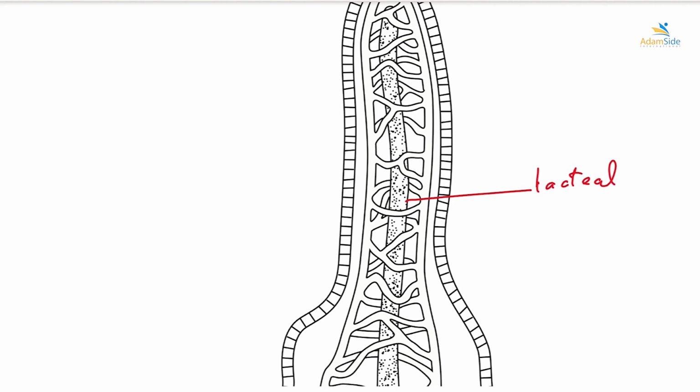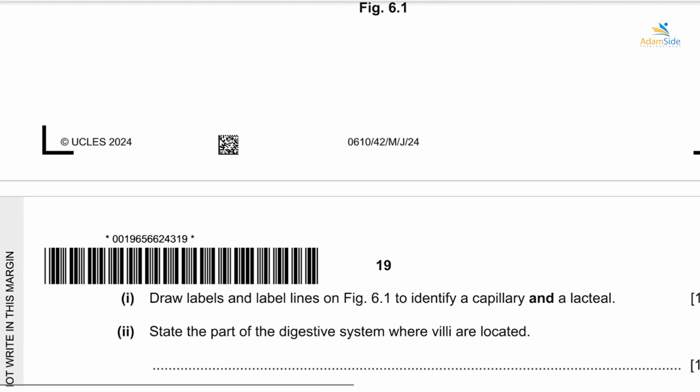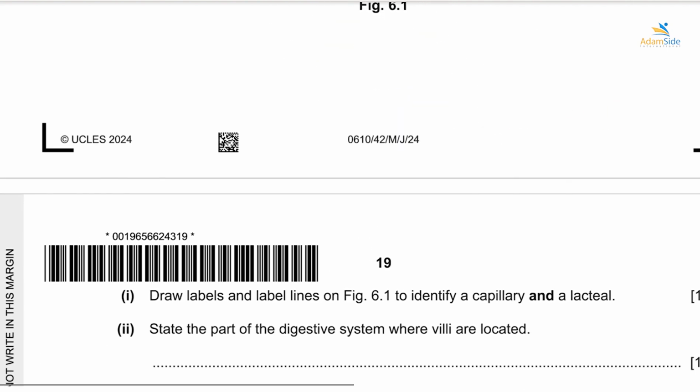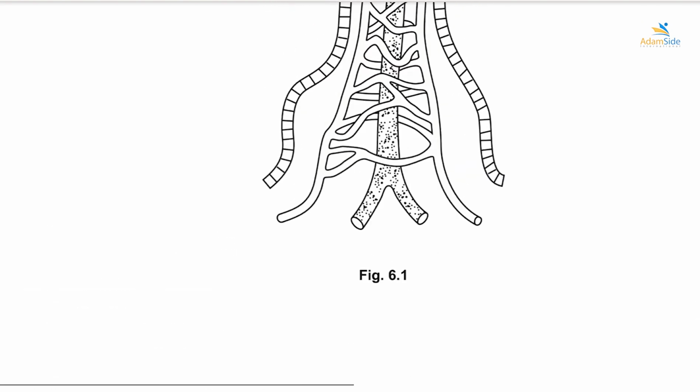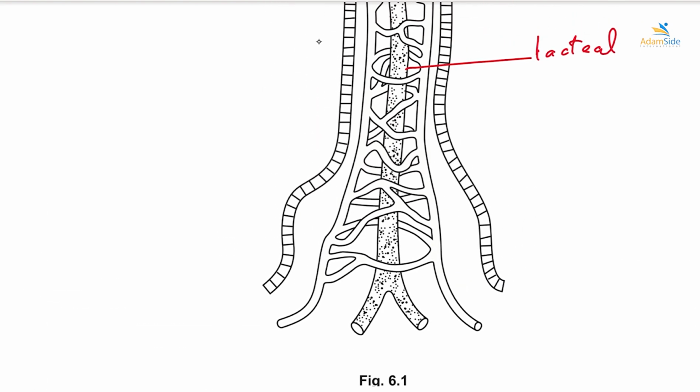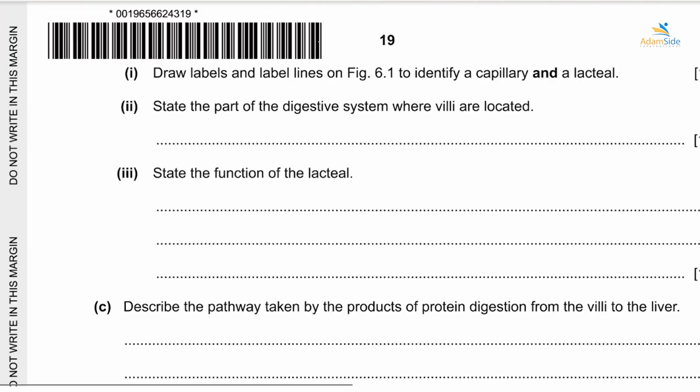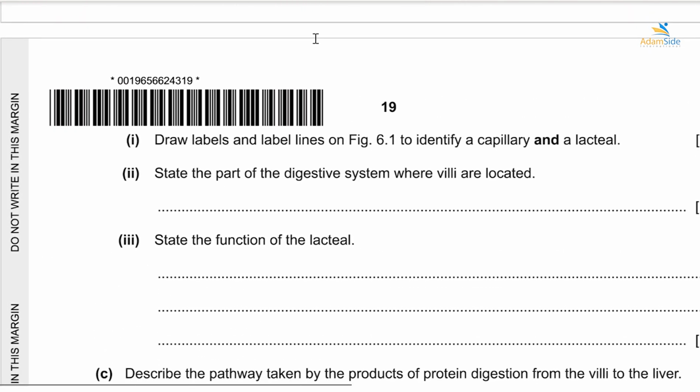A capillary is a network of blood vessels within the villus. Next, state the part of the digestive system where villi are located. Villi are located in the small intestine.